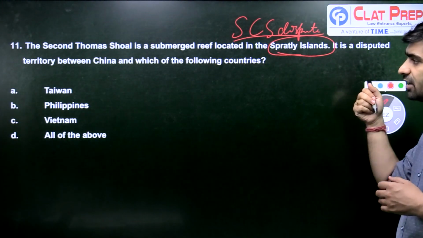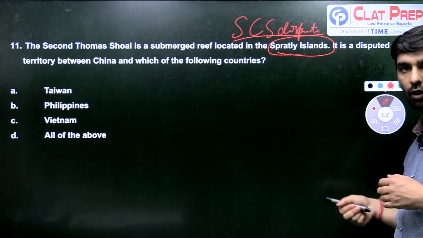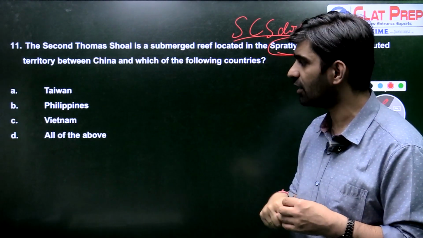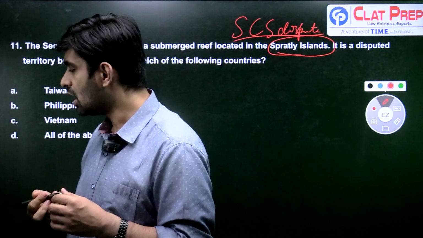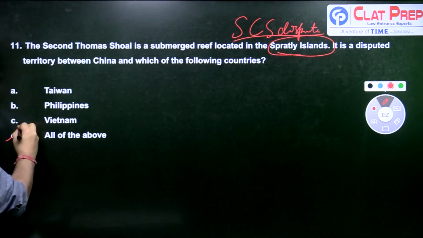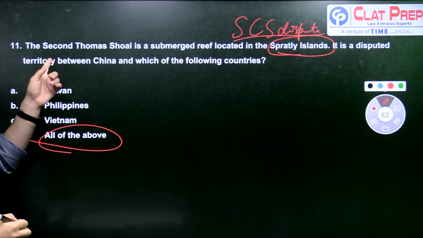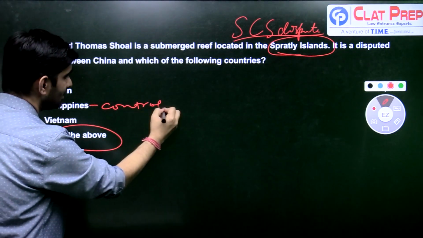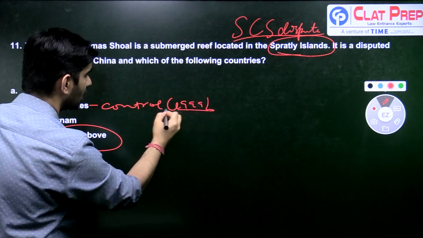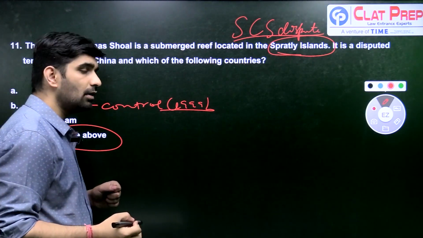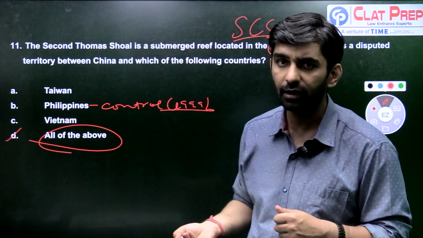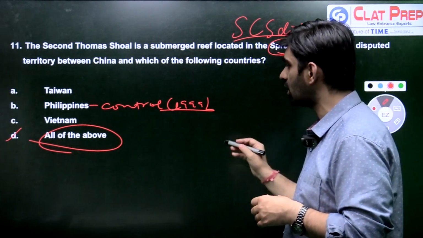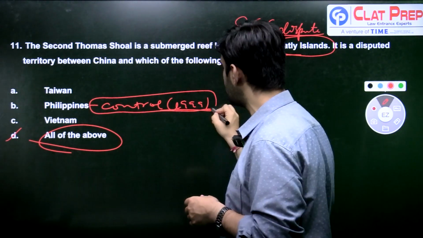So I am asking you, it is a disputed territory between China and which of the following countries? Four options: is it Taiwan, Philippines, Vietnam, or all of the above? The answer here is actually all of the above. Presently this Second Thomas Shoal is in the control of the Philippines, and since 1999 it is in their control. And in 2016 the Philippines went to the International Court of Arbitration against China, wherein the ICA